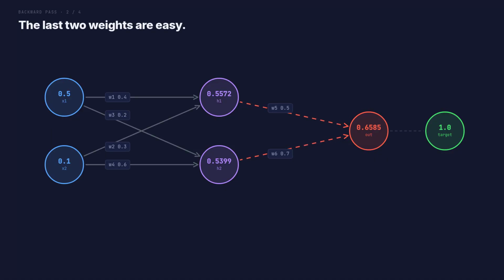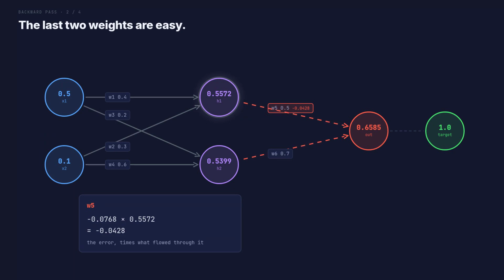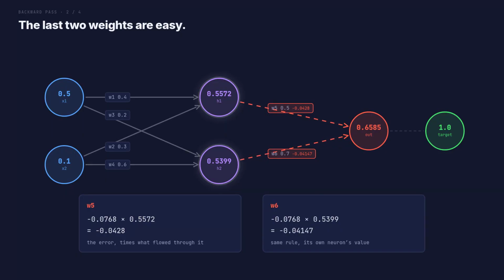The last 2 weights are the easiest in the whole network because they sit right next to that error. Take W5. Multiply the error by whatever flowed through that wire. Minus 0.0768 times 0.5572 gives minus 0.0428. That red number is its gradient. Now W6. Exactly the same rule with its own neuron's value. Its gradient is the red number beside it, and it is a shade smaller because a shade less flowed through.